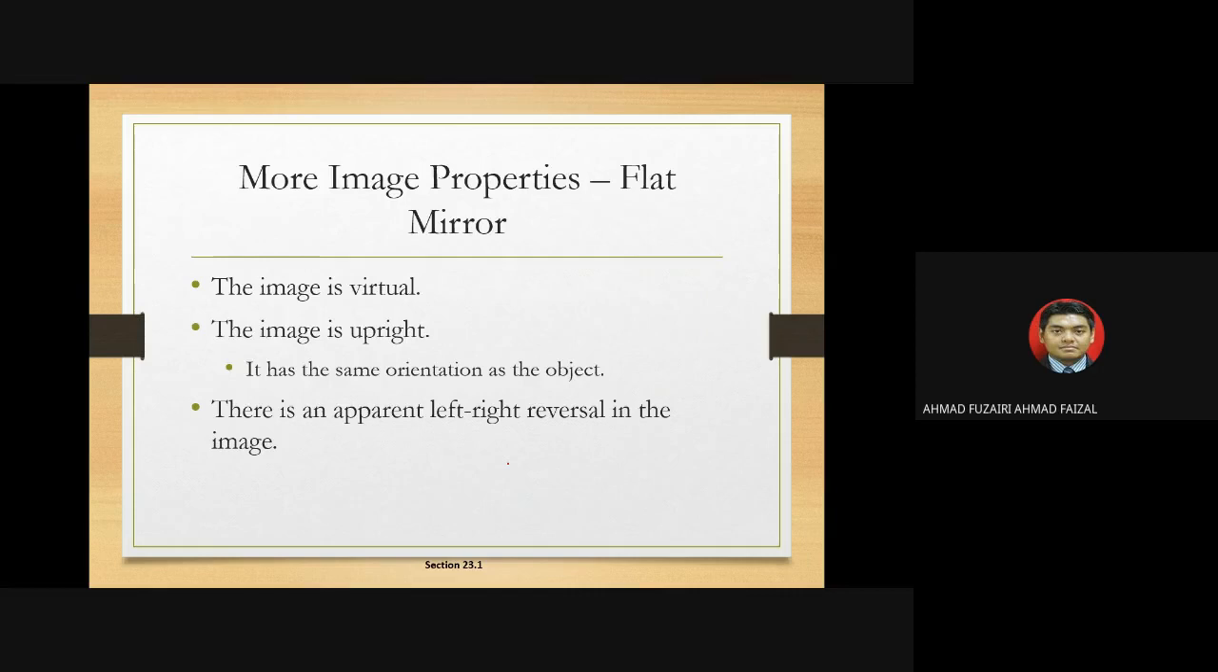The properties of the image are very important for the flat mirror. The image should appear to be virtual because it falls at the back of the mirror. So it should be virtual. The image is upright, and there is an apparent left-right reversal in the image.